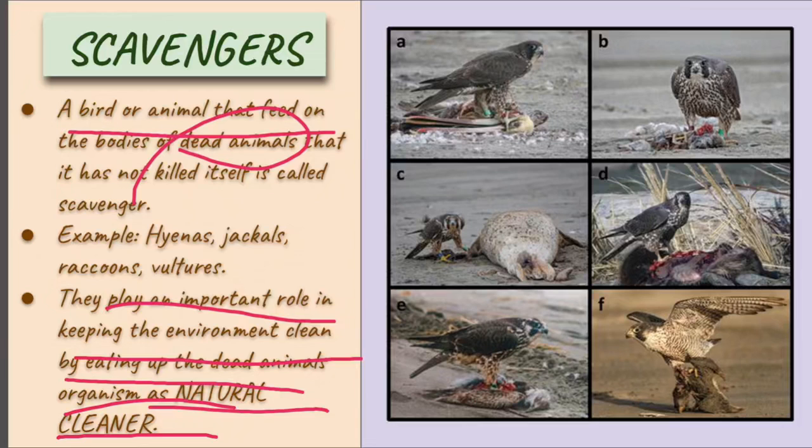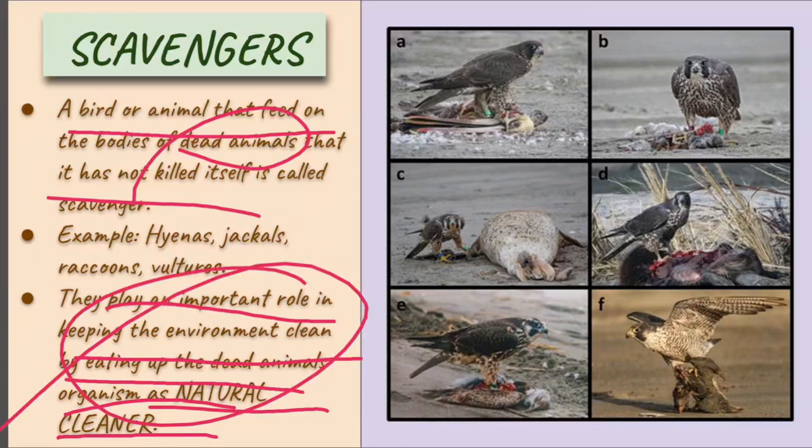They do not kill the animals themselves, but once they are killed naturally or by other factors, scavengers feed on them, finish them up and remove them from the environment. This is how they play an important role in keeping the environment clean, which is why they are called natural cleaners.